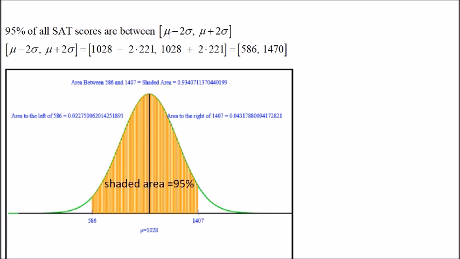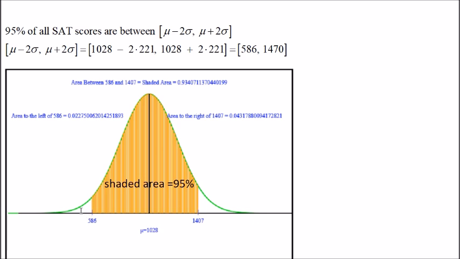Once again, mu, the population mean, is 1,028, minus 2 times the standard deviation, which is 221, and similarly for the other side. Simplifying, we get 586 and 1,470. So approximately 95% of all SAT scores are between 586 and 1,470. Again, graphically, this is how we would represent it.